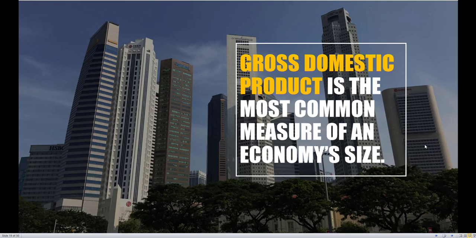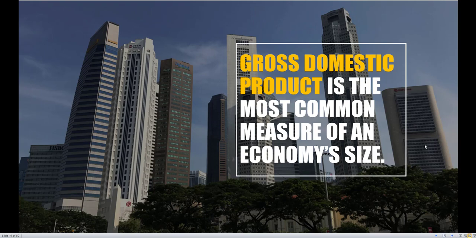Now let's get into gross domestic product, GDP, probably one of the most important economic indicators that any one country can have. It's the most common measure of an economy's size. So essentially, the larger the gross domestic product is for a particular country, we can pretty much say that this country is producing a lot of goods and services. And countries do like to have a very high value for gross domestic product because it can say that the country is doing fairly well economically.